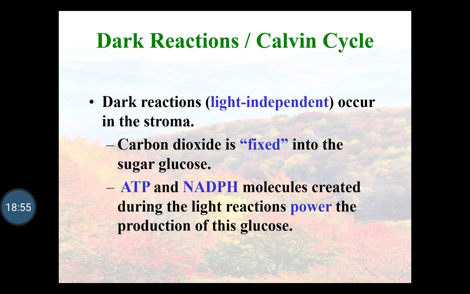It is a light independent reaction, and it occurs in the fluid which is present behind the thylakoid, which is called the stroma. In this case, the carbon dioxide is fixed into the sugar glucose. The fixation of the carbon dioxide which is present in the atmosphere takes place. ATP and NADPH molecules created during the light reaction power the production of this glucose.